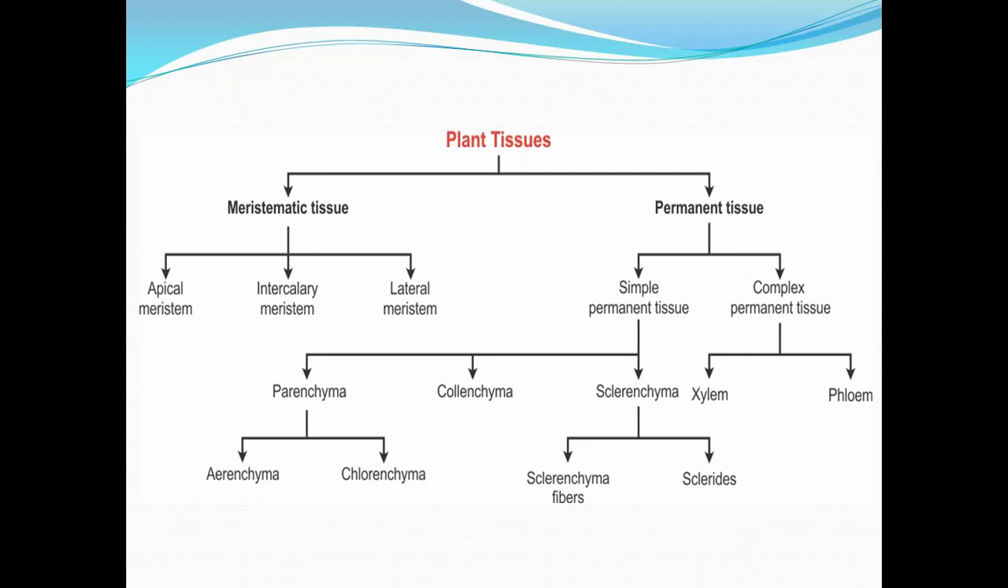Let me first tell you, meristematic tissue is a dividing tissue. Both meristematic and permanent are tissues, which means both are made of cells. Cells of meristematic tissue actively divide, undergoing active cell division, but cells of permanent tissues do not undergo any cell division. They are mostly dead cells, or a few are living cells, but they do not divide. They lose the ability to divide.